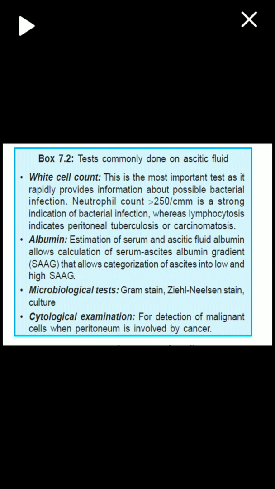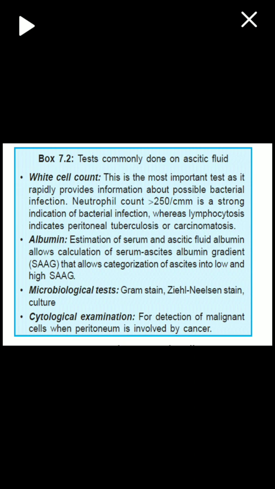So these are the tests. Again we do similar tests to what we do for sputum: gross examination, chemical examination, cell counts, microbiological examination and cytological examination. In cell counts we have WBC counts. This is the most important test as it rapidly provides information about possible bacterial infection. A neutrophil count of more than 250 cells per cubic mm is a strong indication of bacterial infection. Whereas if lymphocytes are more, it indicates peritoneal tuberculosis or carcinomatosis or cancer.